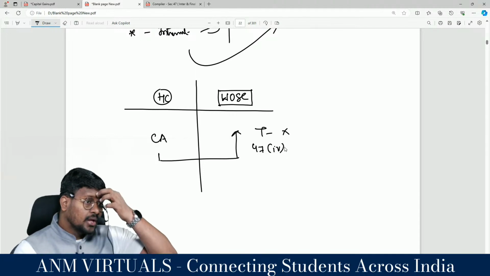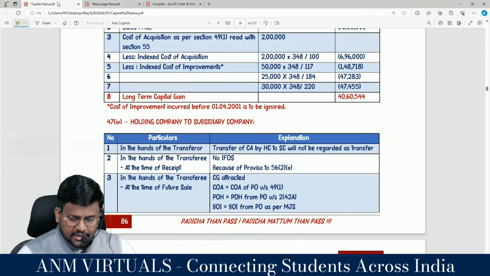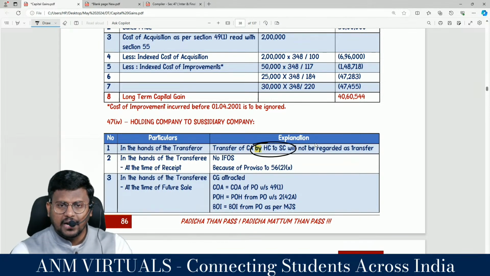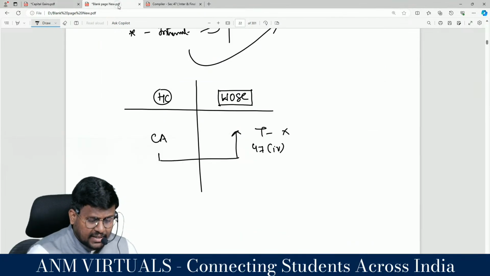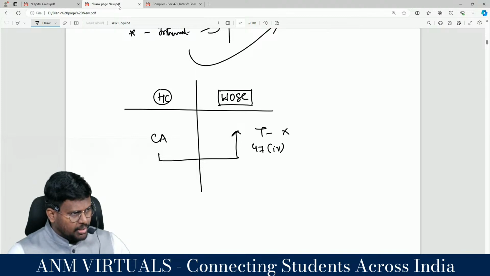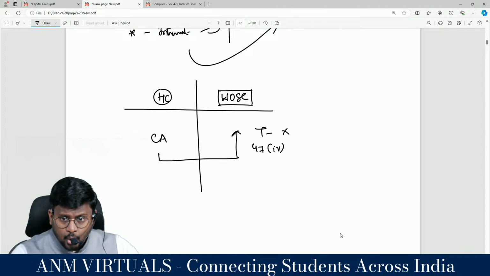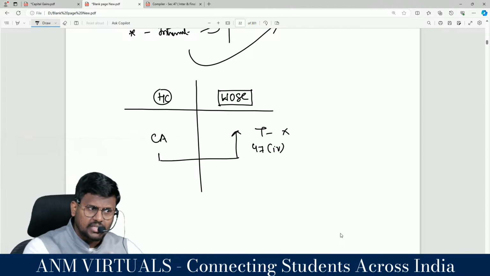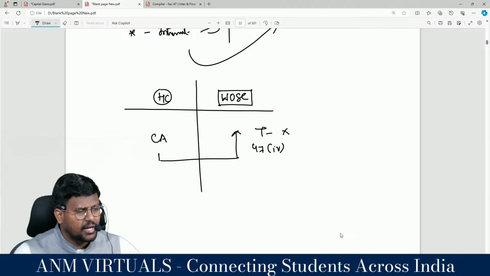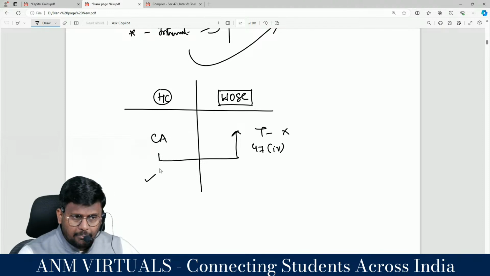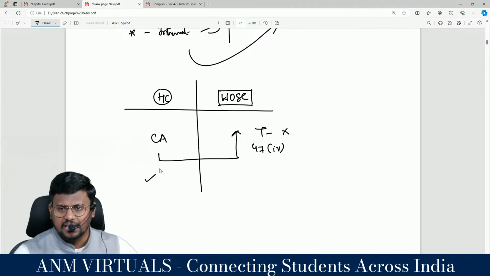So the holding company transfers the capital asset to the wholly owned subsidiary company, and it will not be regarded as transfer in the hands of the holding company. So the holding company need not pay capital gain tax.